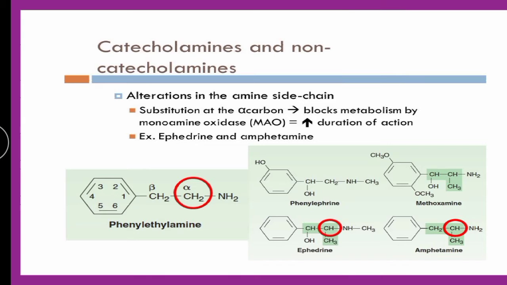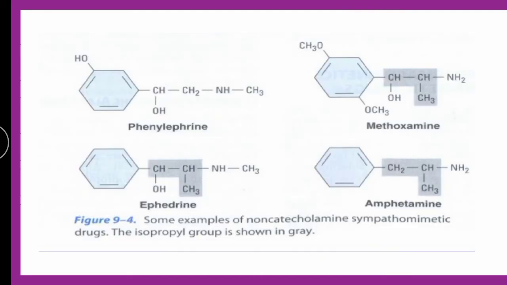If you look into the structures, this is phenylephrine, ephedrine, amphetamine. All of these do not contain any benzene diol, which you can see here: no benzene diol, no benzene diol. So these are called non-catecholamines, which work on the sympathetic division of the nervous system; these are adrenergic drugs. Next question, these are again the same structures.